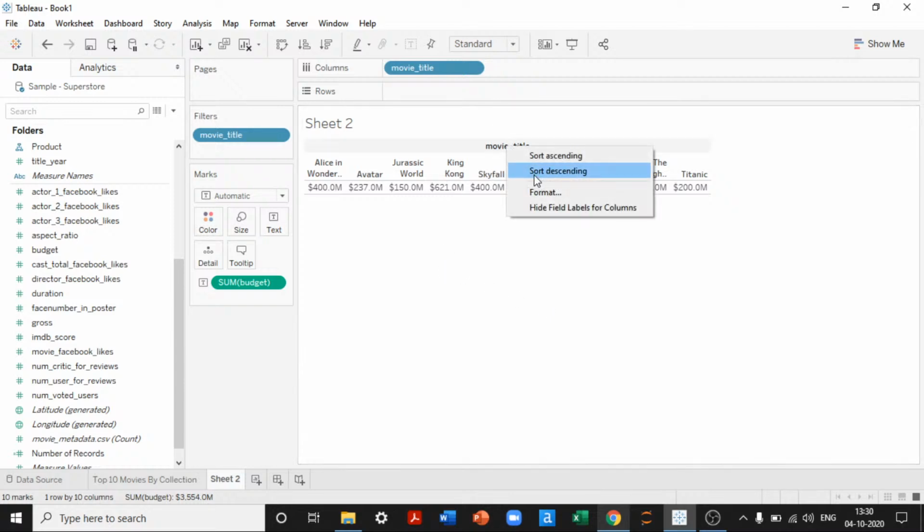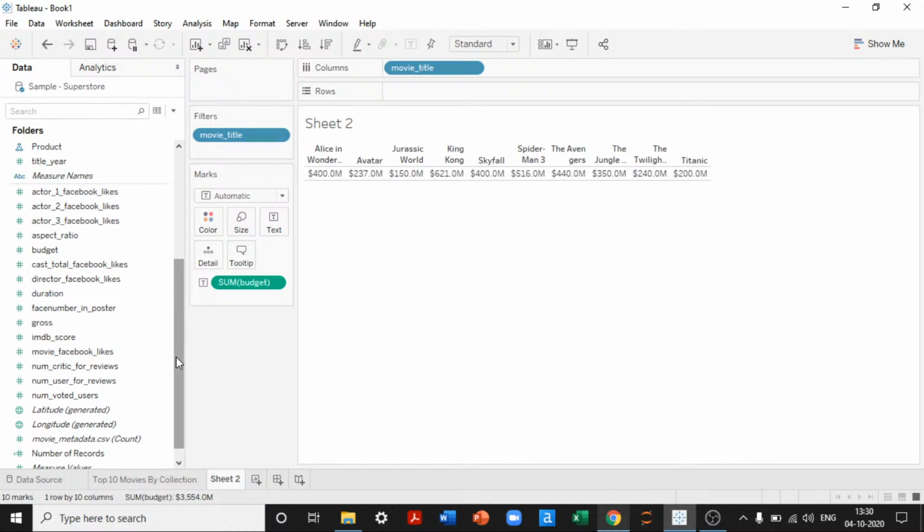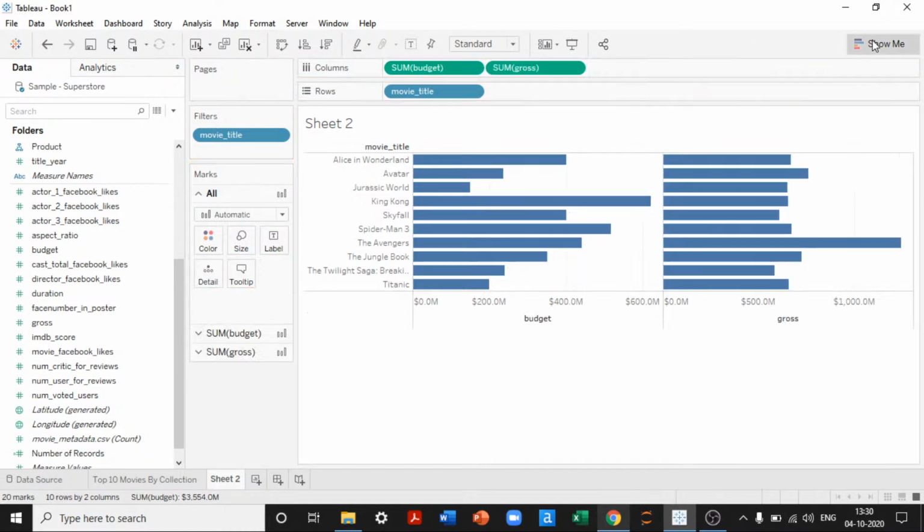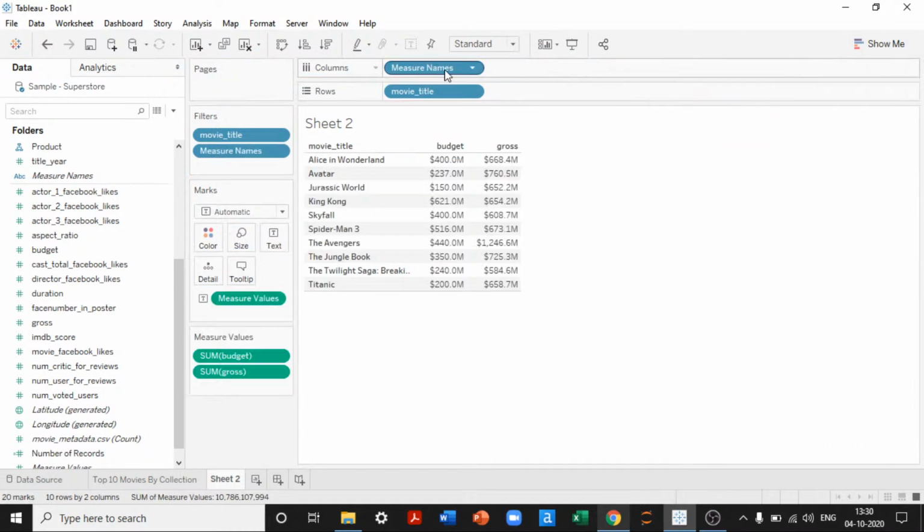Then we would like to see the collection that these movies made as well. So gross, I'll drag it down. So you can very clearly see the collection that each and every movie made after spending a certain amount of money, basically the budget and gross. Yes, by spending 400 million, gross collection was 668 million. So basically 268 million profit. Avatar has earned more than 500 million profit, and we can see Jurassic Park also making more than 500 million profit. Avengers making very close to 1,000 million in profits.